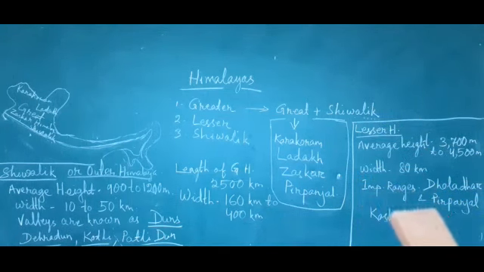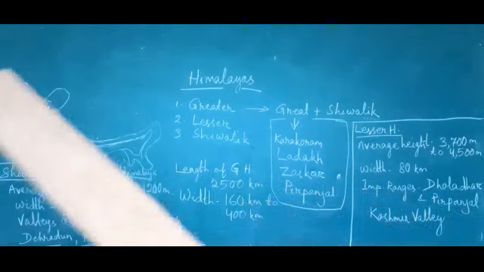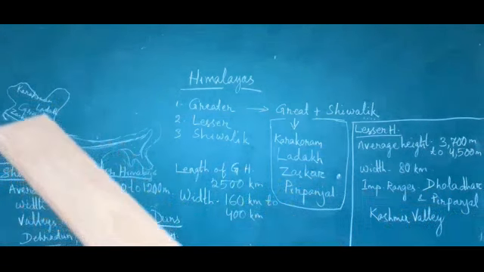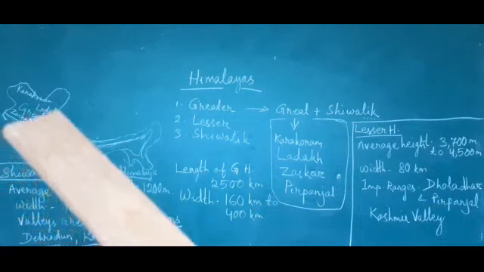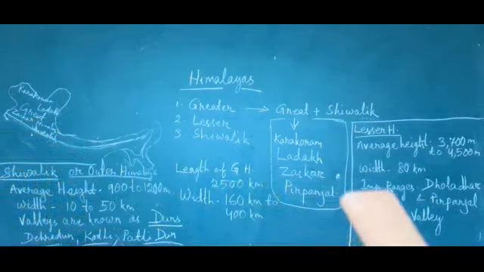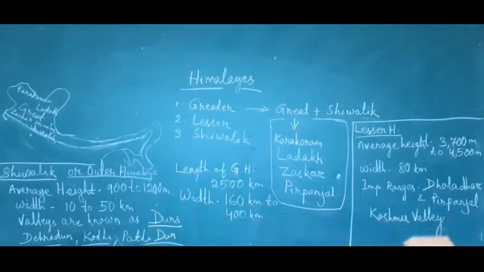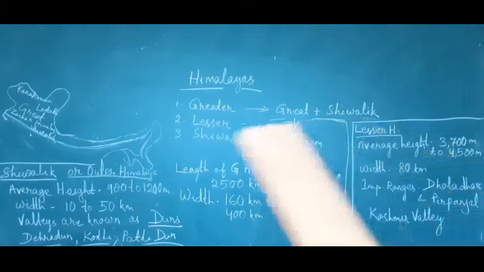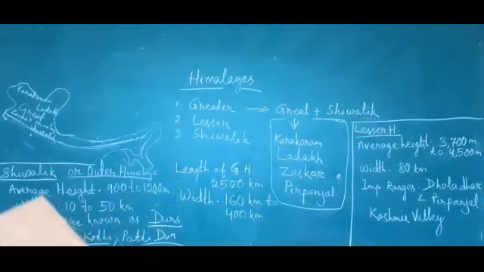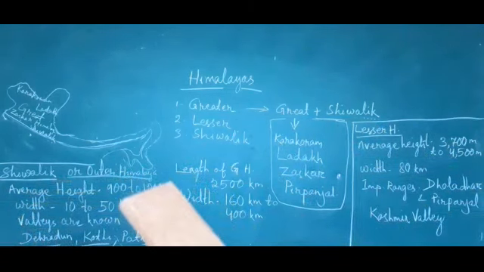That is Dhauladhar and Pir Panjal. Dhauladhar and Pir Panjal you will find in this section of Himalayas. The most important part of this Lesser Himalaya is Kashmir Valley. Okay, Kashmir Valley. Then the third is the Shivalik or Outer Himalayas.